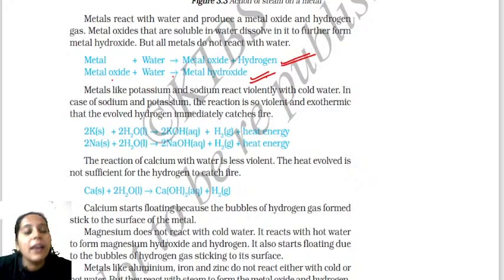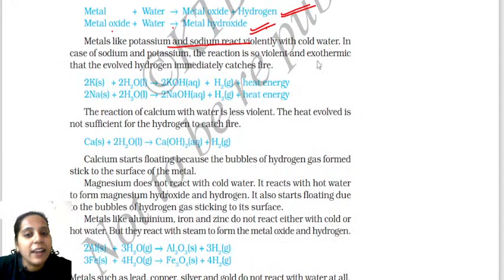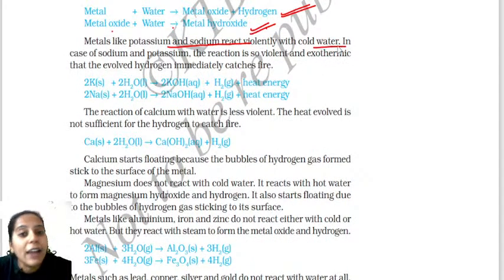I have told you all, potassium and sodium react fast in cold water. So no need to react with the hot water. Okay. So in the case of this, what happened? They are releasing the heat. They are called highly exothermic reactions.